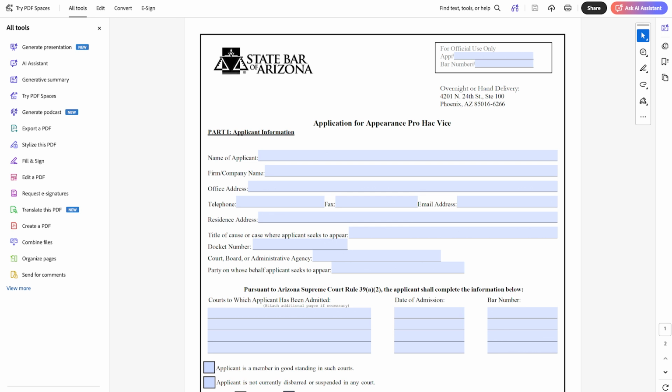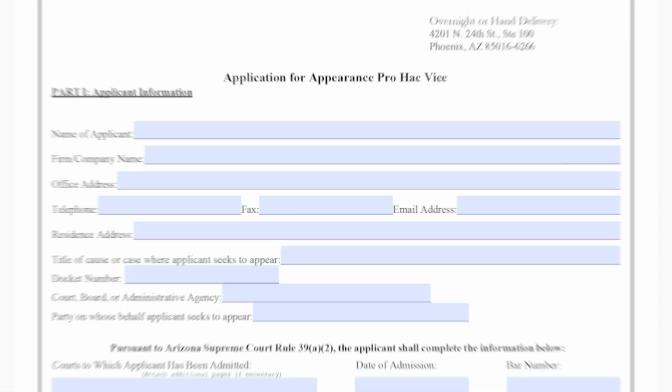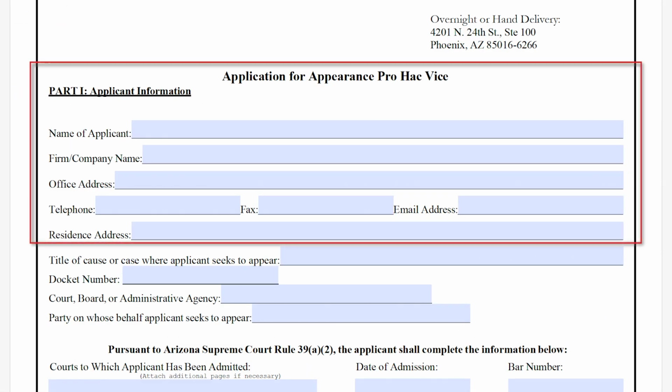Processing takes 2 to 3 weeks. Applications cannot be expedited, so please plan your filing accordingly. Part 1 of the application. Provide your full legal name, firm, office address, and current contact information.